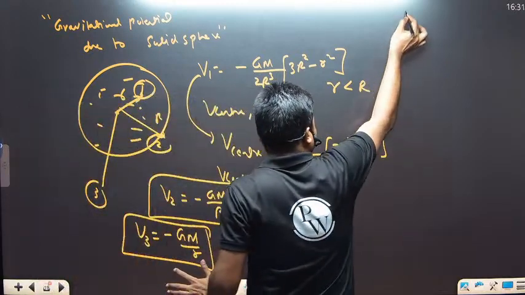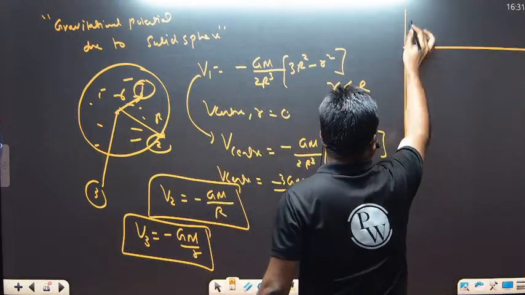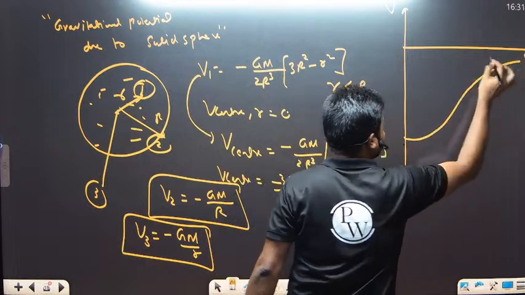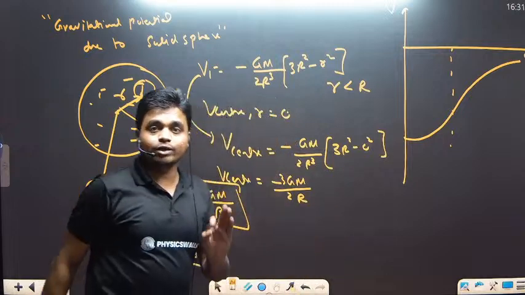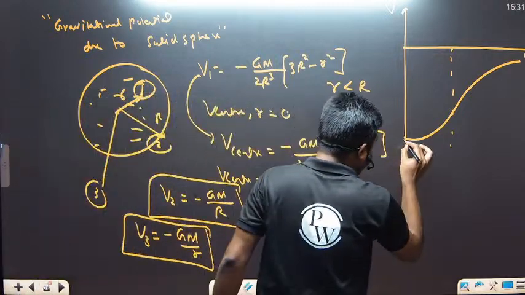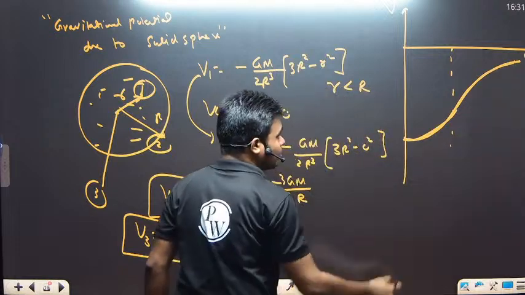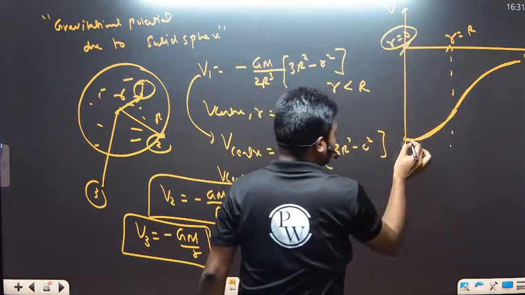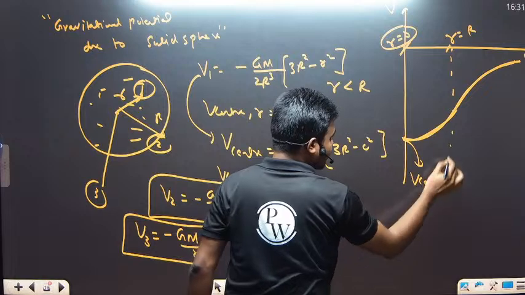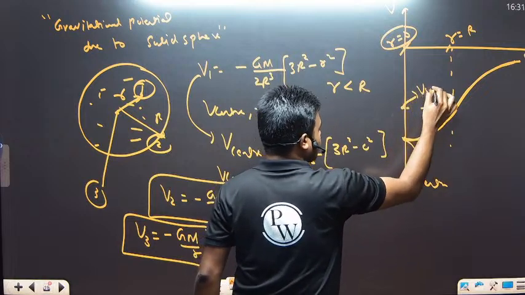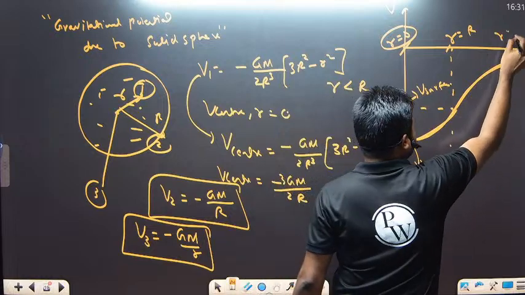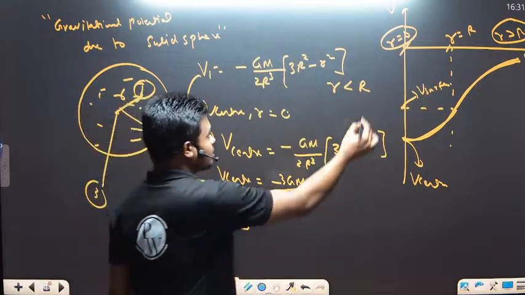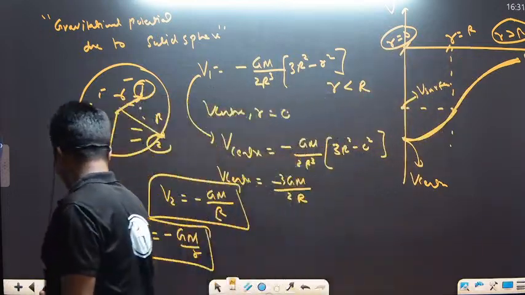And if I ask you what the graph is, the graph will be like this. Initially, that is V versus small r, it will start from this, then it will go like this. This point is the inflection point where the graph changes its shape. From this side to this side it is a parabola, and from this side to this side it is a hyperbola. This particular point is r equals capital R, this is r equals 0, and this will give us the potential at the center. This will give the potential at the surface, and this side is distance more than capital R. That's it. So this is the graph, and these are the gravitational potentials we have.